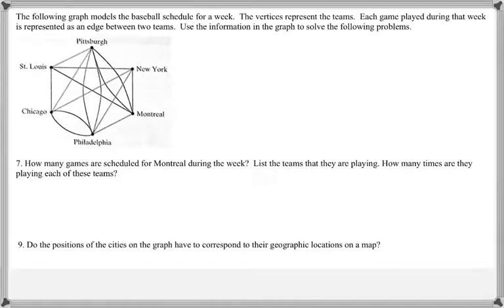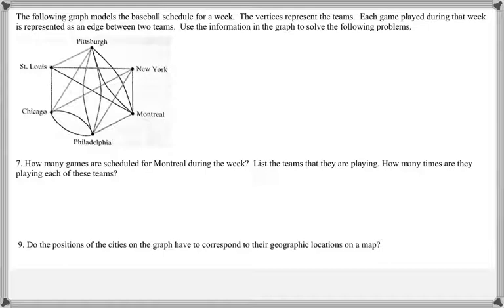The following graph models the baseball schedule for a week. The vertices represent the teams. Each game played during that week is represented as an edge between two teams. Use the information in the graph to solve the following problems.